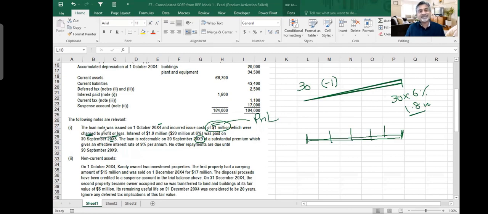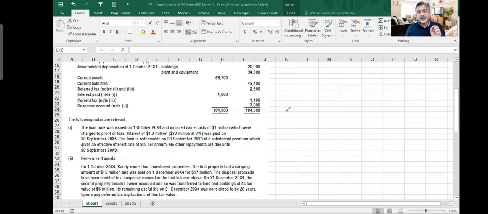Charge means that you show it as an expense in profit and loss, which is a wrong treatment because it has a 5-year life at a substantial premium. So the loan notes will be redeemed at a substantial premium, which means you will have to pay more than 30 million. How much more? We don't know, and we don't need to know now. Because you are going to pay back more money, this makes an effective interest rate of 9% per annum.